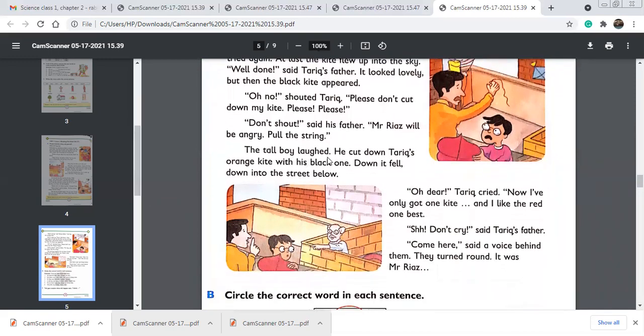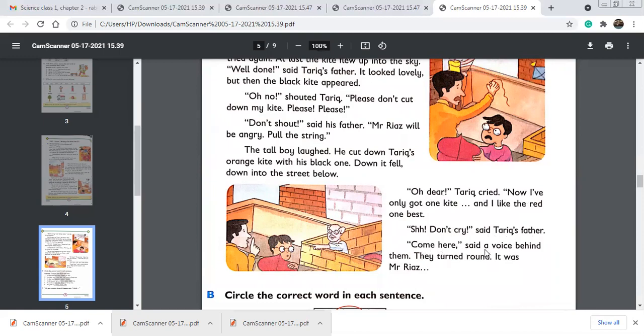The tall boy laughed. Oh, it happened again now. He cut down Tariq's orange kite with his black one. Down it fell, down into the street below. "Oh dear," Tariq cried. Oh my God, poor Tariq. "Now I've only got one kite and I like the red one best." "Shh, don't cry," said Tariq's father.